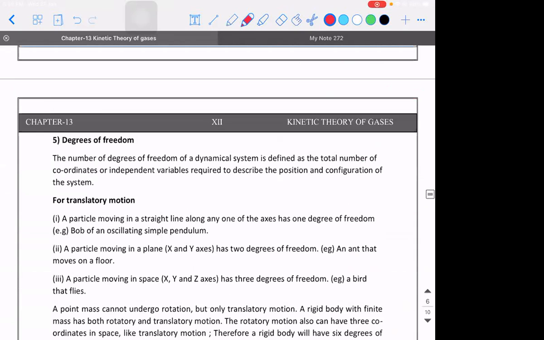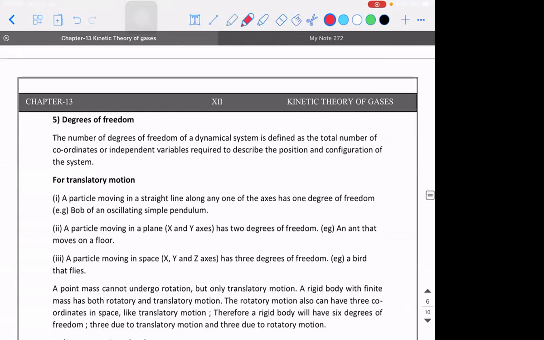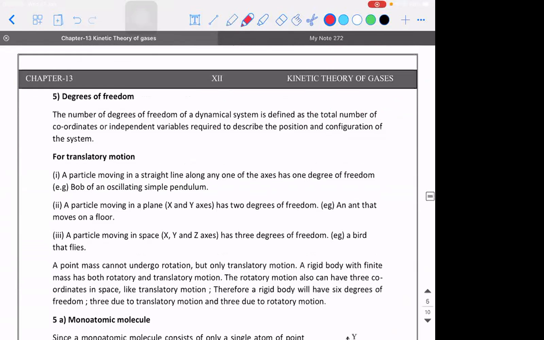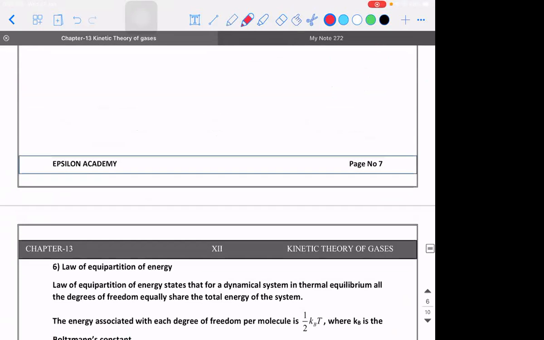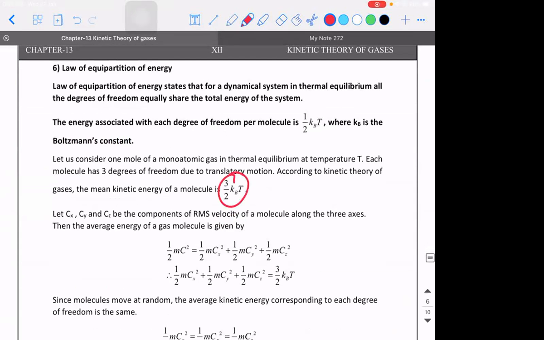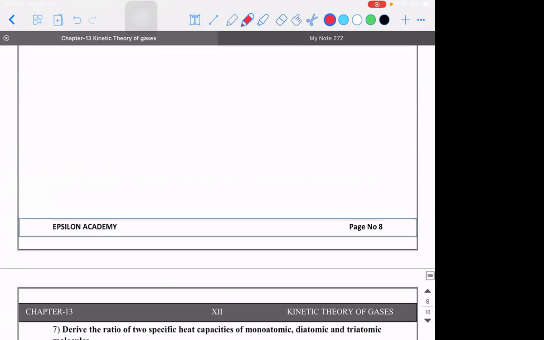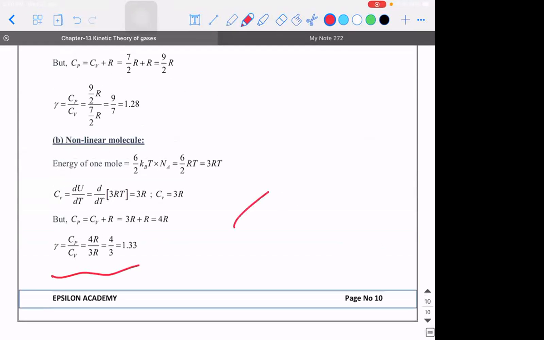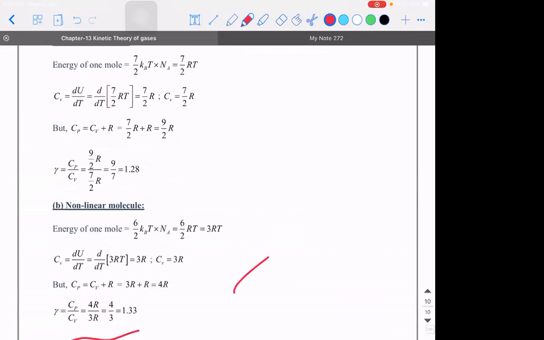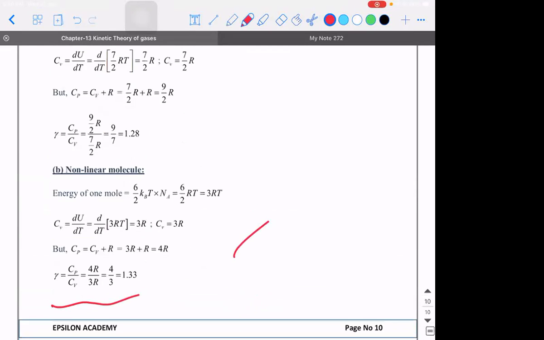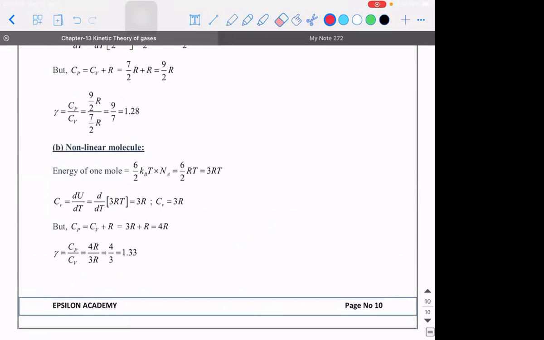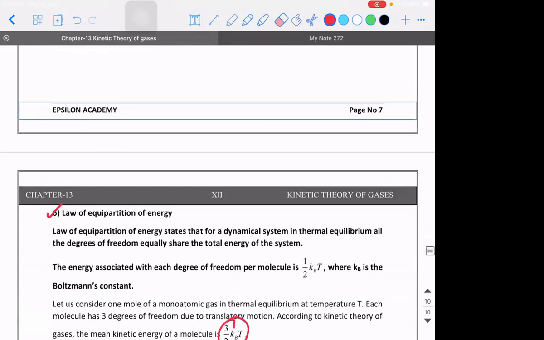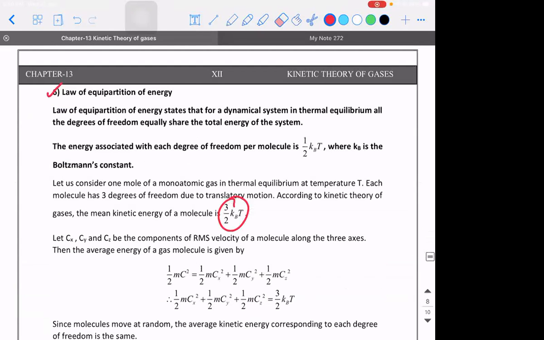With this, half of the chapter is over. The next part is about degrees of freedom, where I have to discuss different types of motion. Then we have the law of equipartition, and then certain derivations. With that, this chapter is over. It's only 4 more pages, so if possible, we will have class tomorrow evening at the same time. I'll try to complete this chapter, and with that our syllabus will be over. I suggest you all revise it.